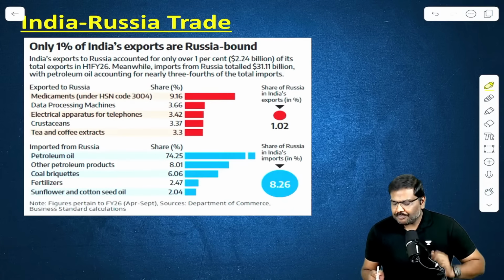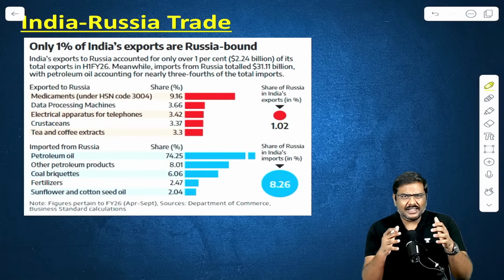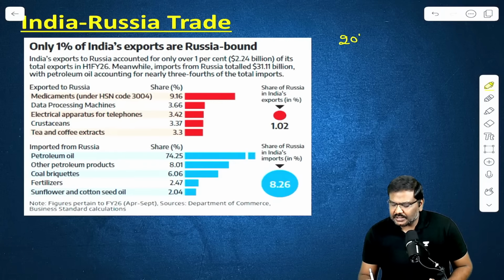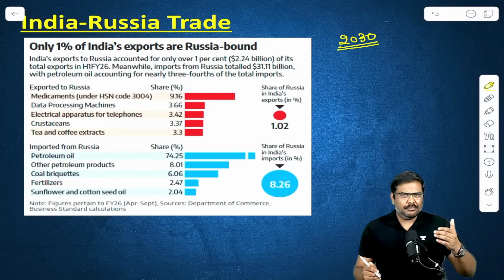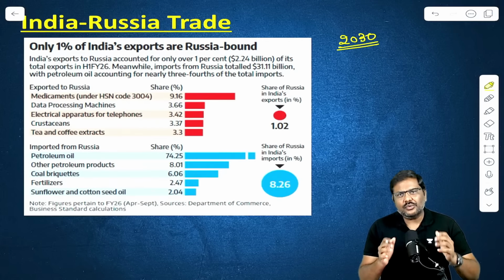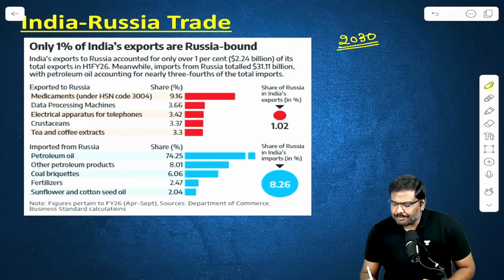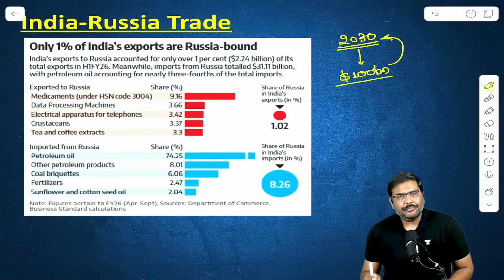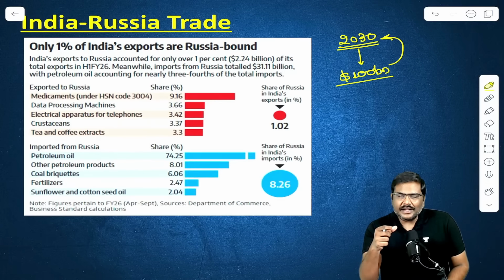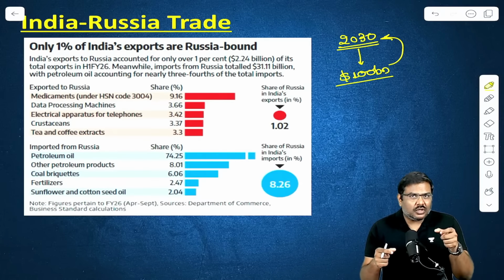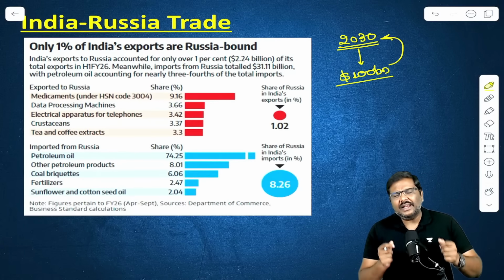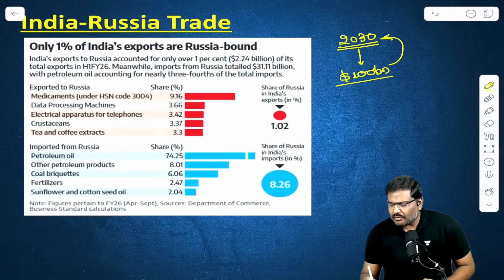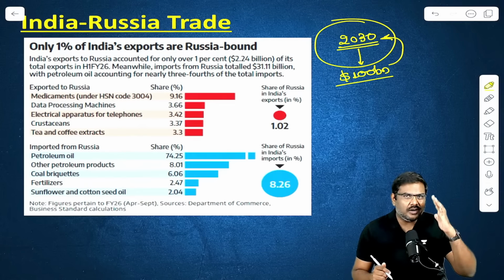India and Russia have signed a plan, that is the 2030 plan. Under the 2030 plan, which was signed last year, by the way, 2024, the target of having 100 billion bilateral trade by 2030 has been set. Right now, the total amount of trade between both of these countries is around $68 billion. And by 2030, we want to have total trade of 100 billion.